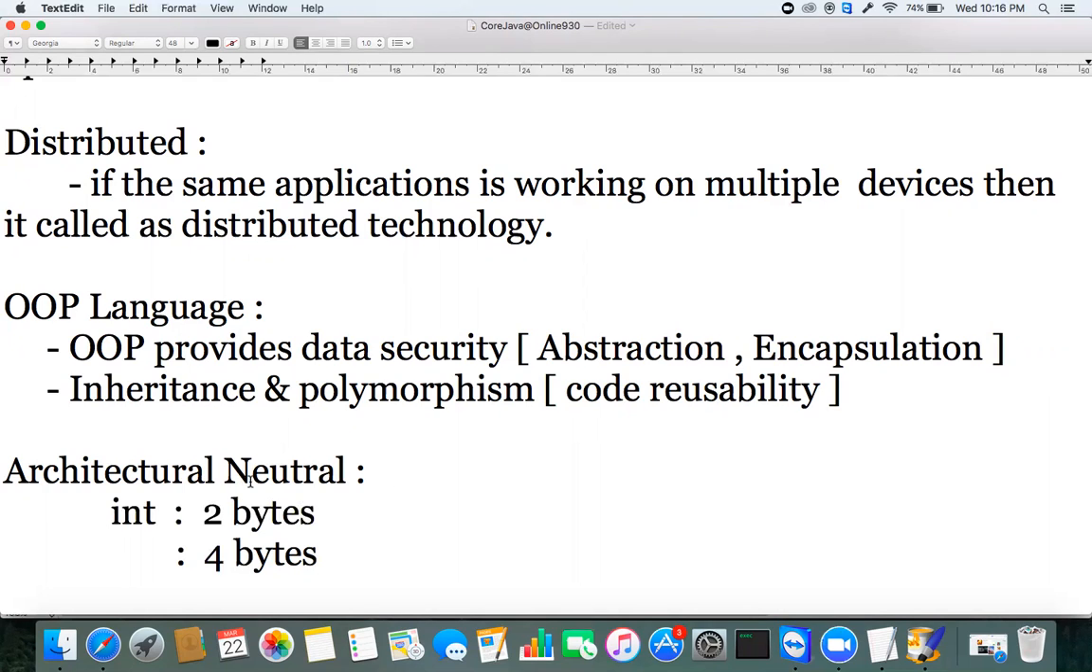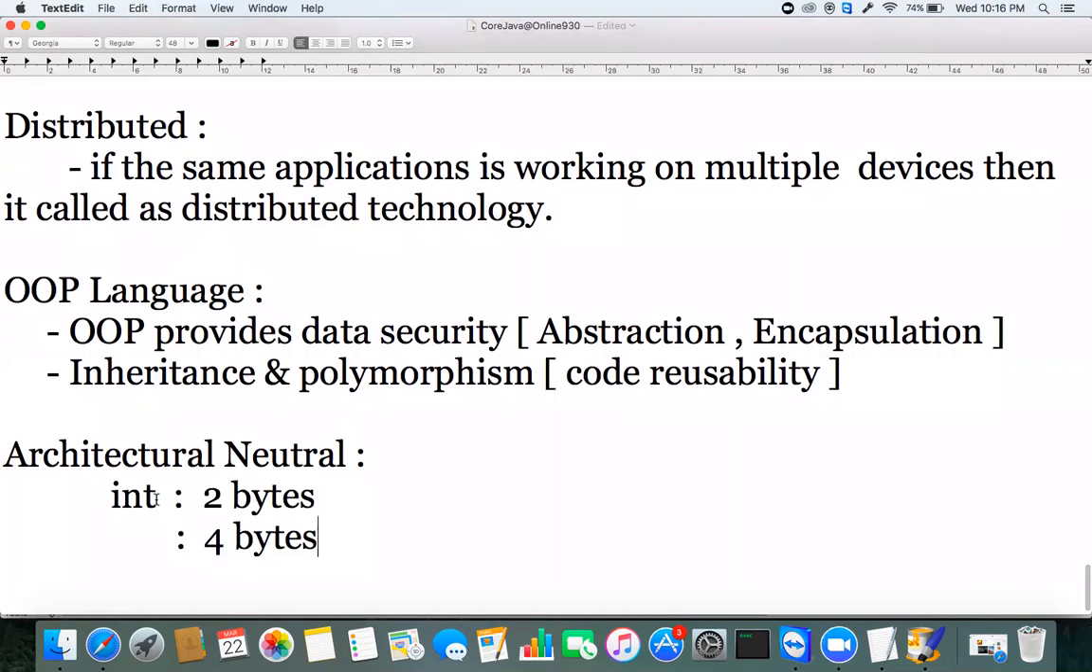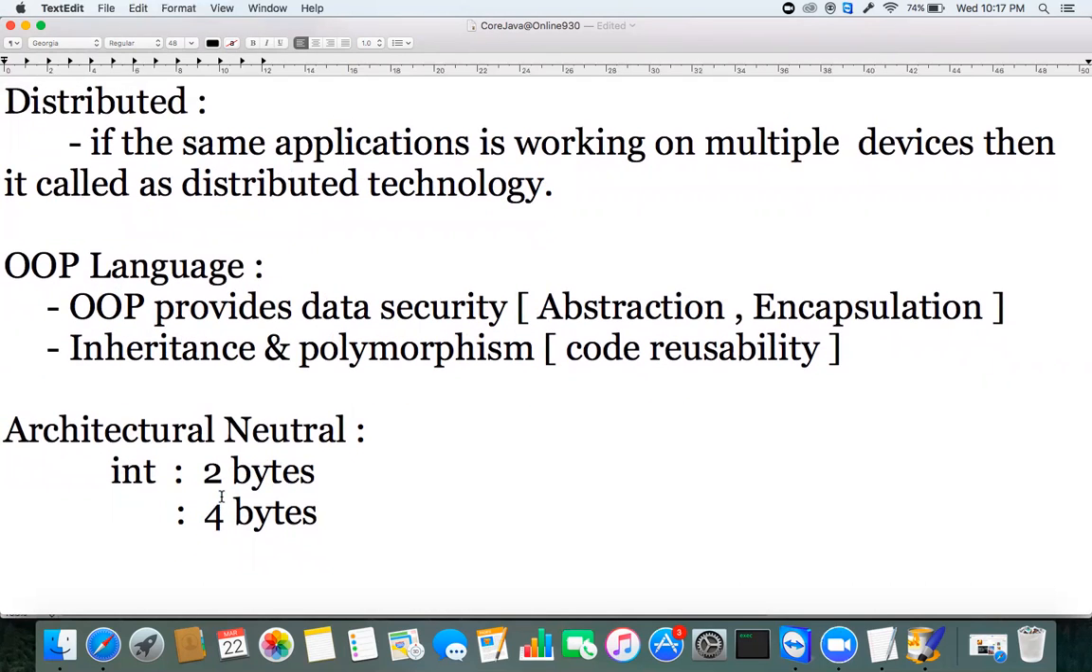So in case of architectural neutral, in the C programming language, 2 bytes of space will be allocated for int in some operating systems, and in some operating systems 4 bytes of space will be allocated. Now there is a confusion for the developer also. The developer has to decide which one, either 2 bytes or 4 bytes. That is the main problem in the C programming language. There is no fixed size.